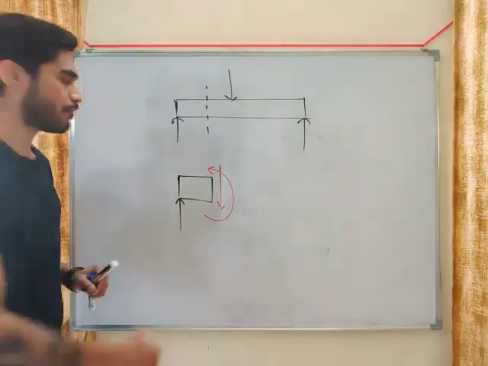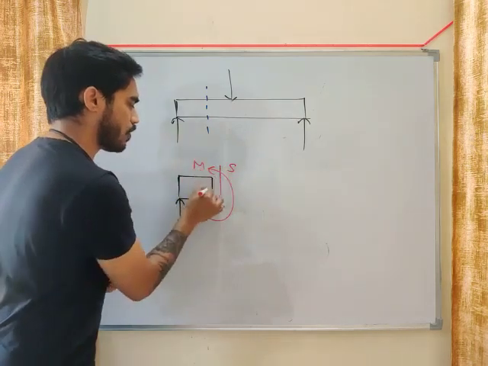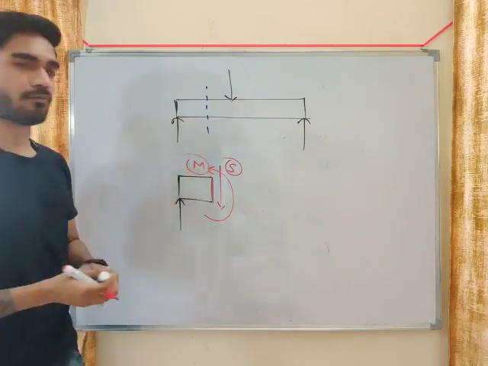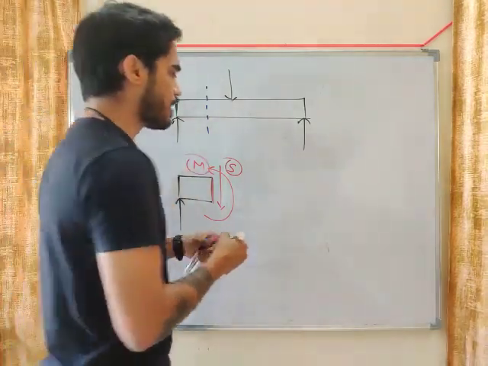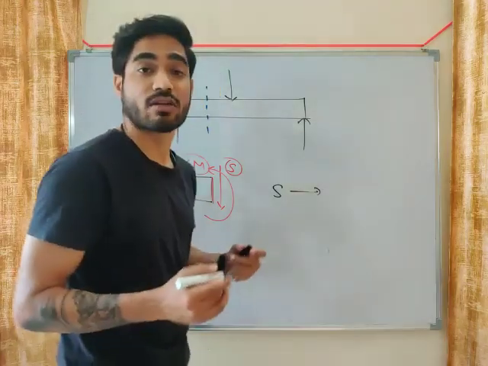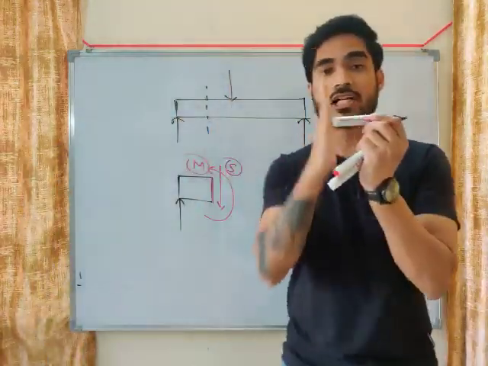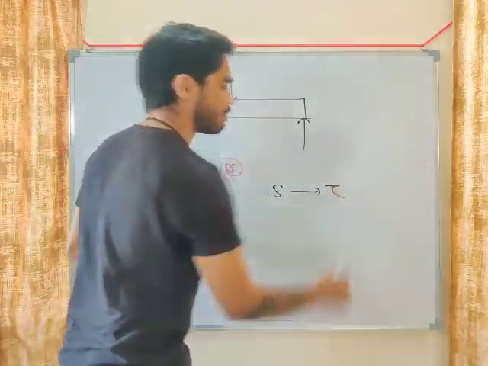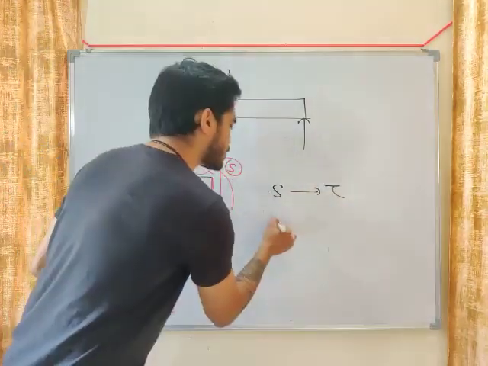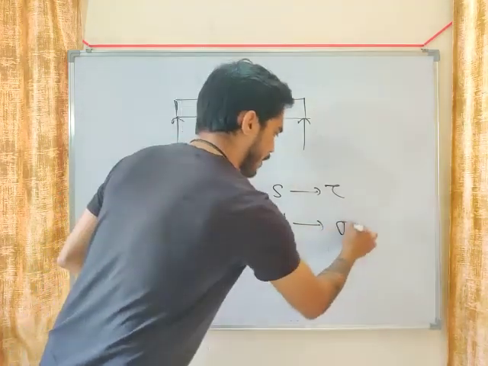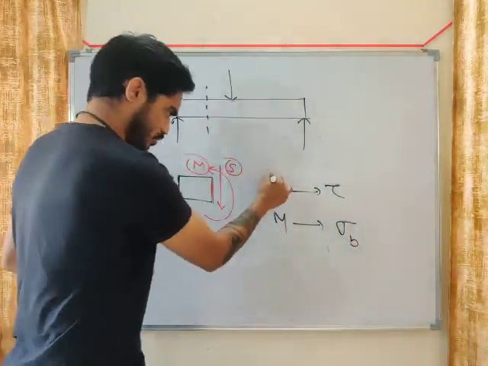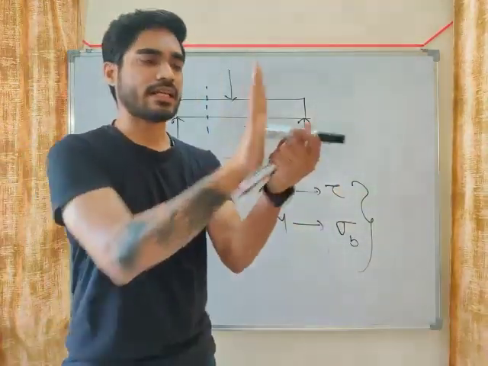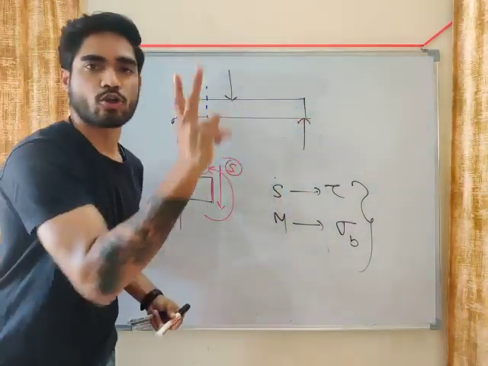So there are two types of loads, my friend, on this plane: a shear force and a bending moment. Now, due to the shear force, which stress will be developed? This force is parallel to the cross section of the beam. So due to shear force, there will be a shear stress, and due to this bending moment, there will be a bending stress. So there are two types of stresses developed in the cross section of the beam. Let's say this is a beam, then in this cross section, in this plane, there are two types of stresses.